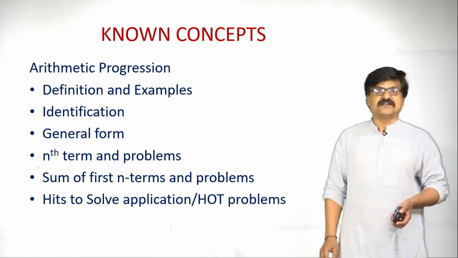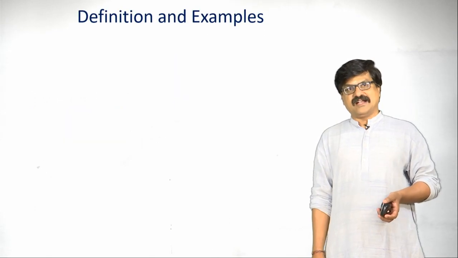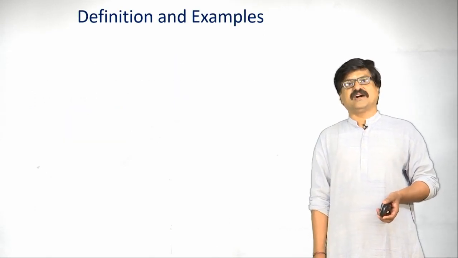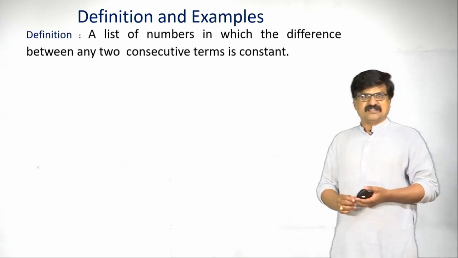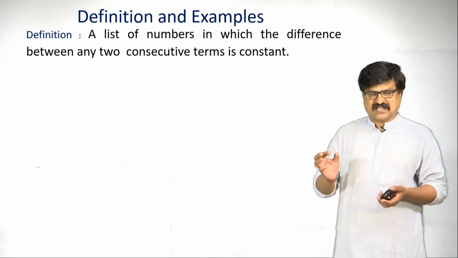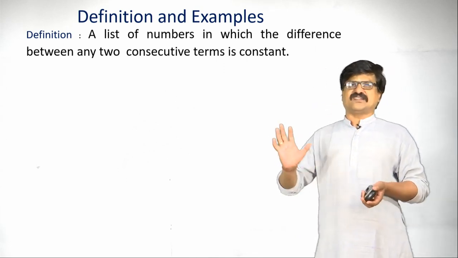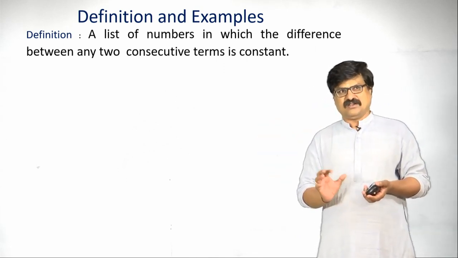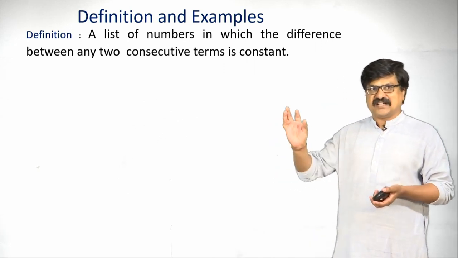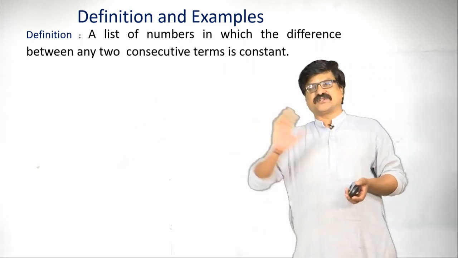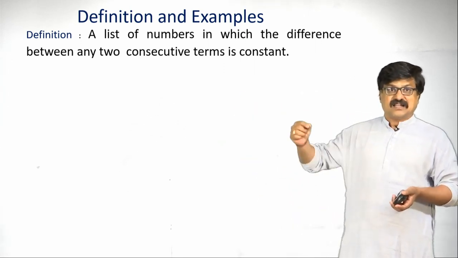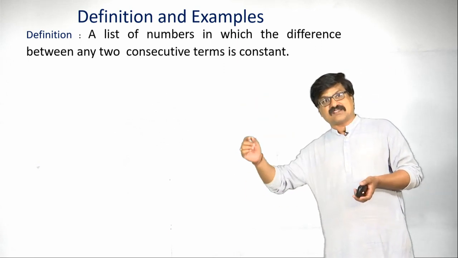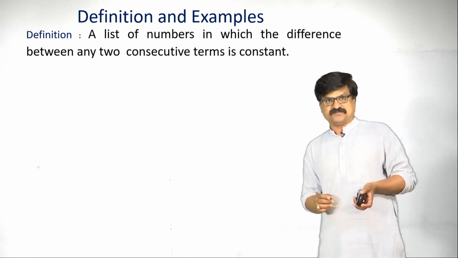Let us take the first concept, definition and example of arithmetic progression. My dear students, arithmetic progression is a list of numbers where if you take the difference between any two consecutive terms, and that difference is constant, then such a list of numbers is called an arithmetic progression.